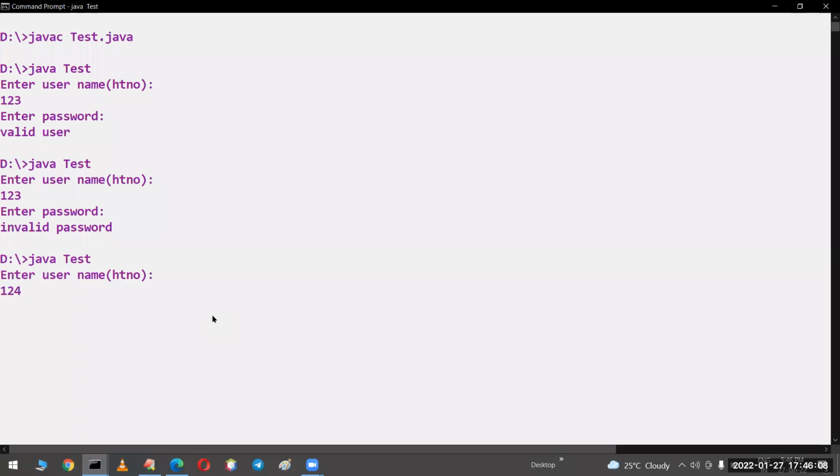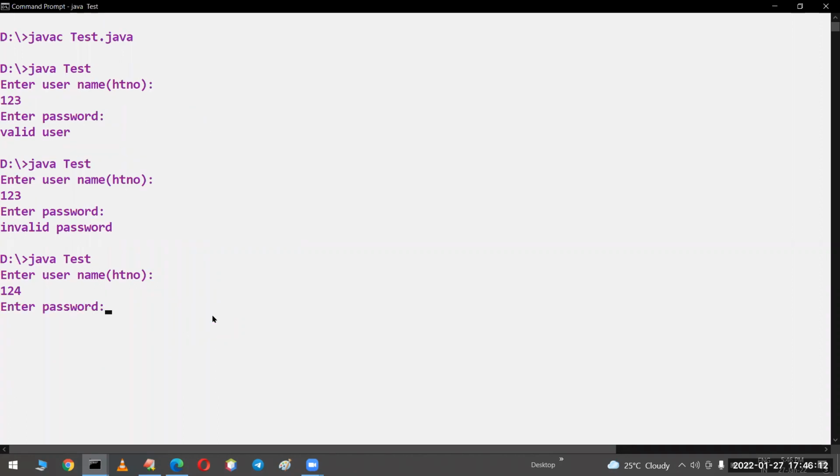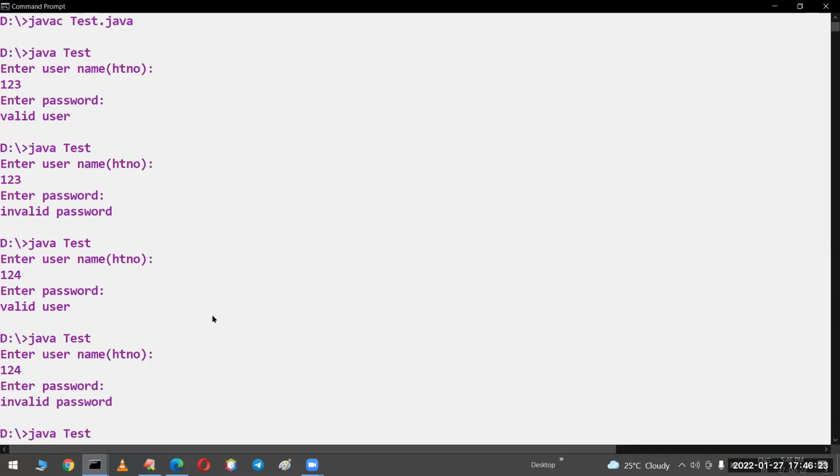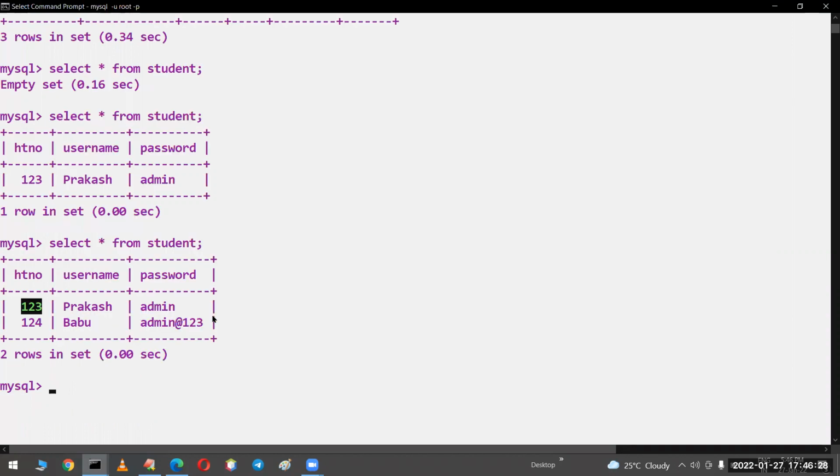Suppose I am giving 124, what is the password for that? Admin@123. What answer will we get? Valid user. Suppose 124 and I give the password as ABC, invalid password. Now I am giving the username as 125. Is there any record with 125?